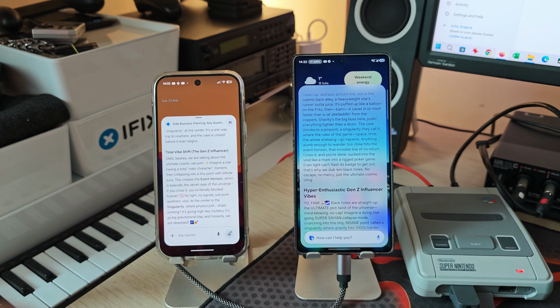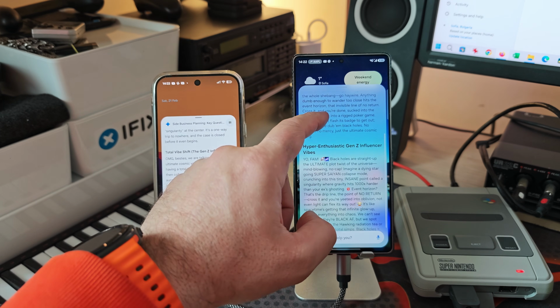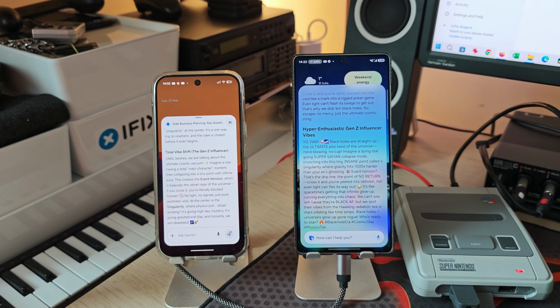Total vibe shift, the Gen Z influencer. OMG, besties. We are talking about the ultimate cosmic vacuum. Imagine a star having a total main character moment, then collapsing into a tiny point with infinite aura. This creates the event horizon, which is basically the velvet rope of the universe. If you cross it, you're literally blocked forever. No light, no signals, just pure aesthetic void. At the center is the singularity, where physics just stops working. It's giving high-key mystery, it's giving gravitational slay, and honestly, we are obsessed. Would you like me to explain what happens if you actually fell into one?